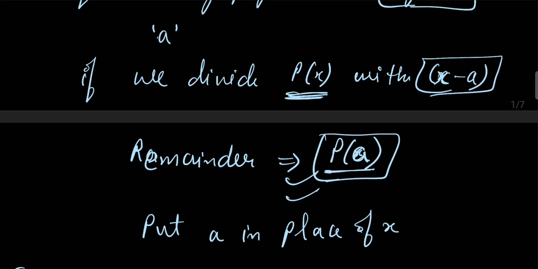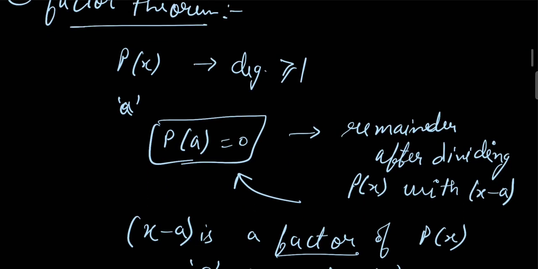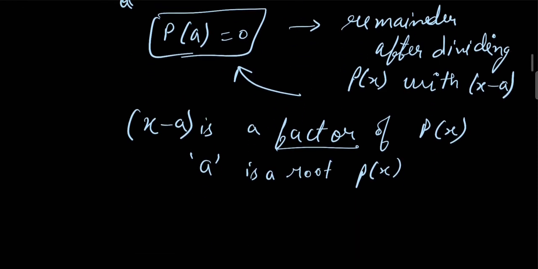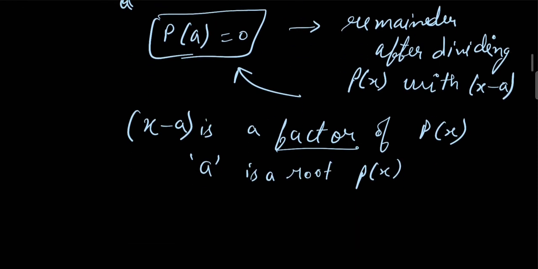The next theorem is the factor theorem, which says that if p(x) is a polynomial of degree greater than or equal to 1, a is a real number, and the remainder p(a) equals 0, then x minus a is a factor of the polynomial p(x), and a is a root of p(x).